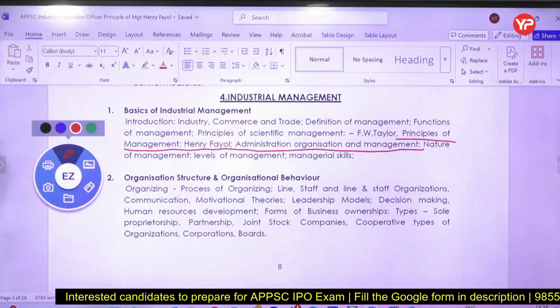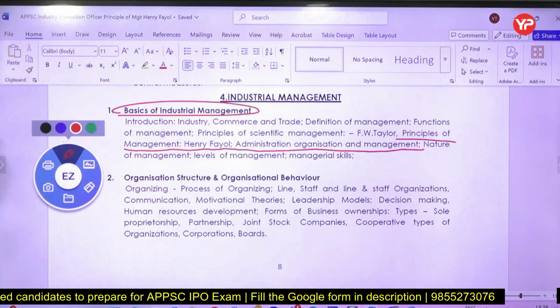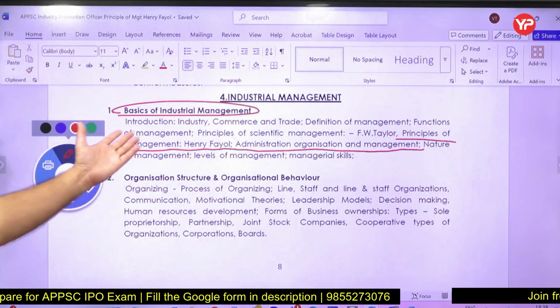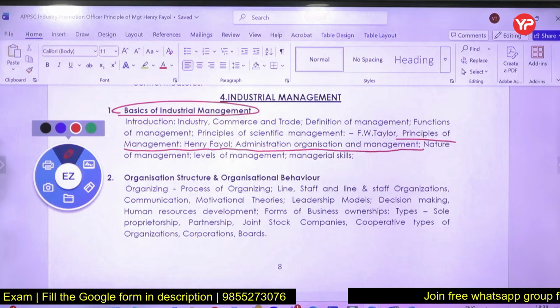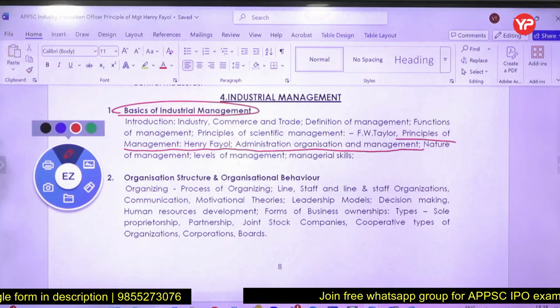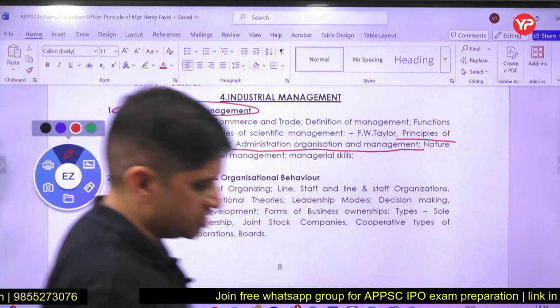The entire basics of industrial management will be covered in 4 lectures. First is general management, the definition of management and functions of management, then F.W. Taylor and scientific management, then Henry Fayol, the general principles of general management and administration, and then last is levels of managerial skills and all.